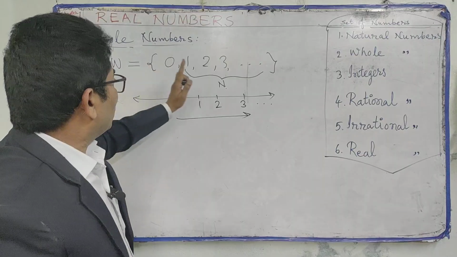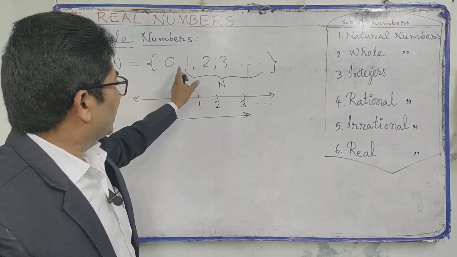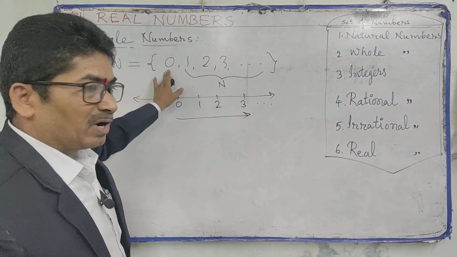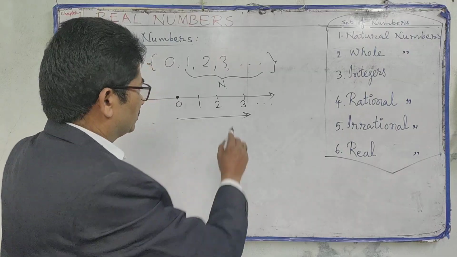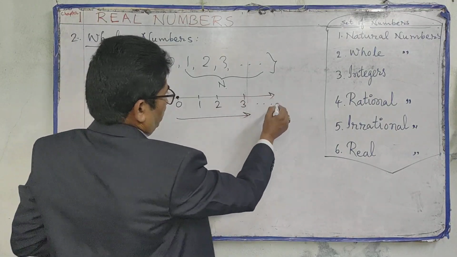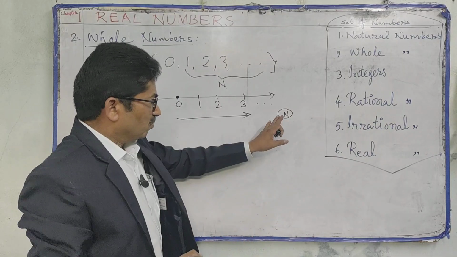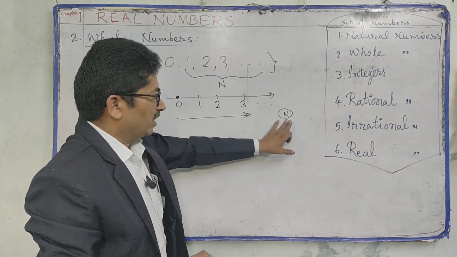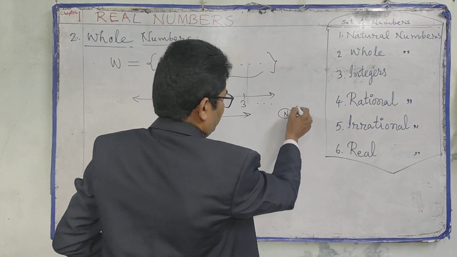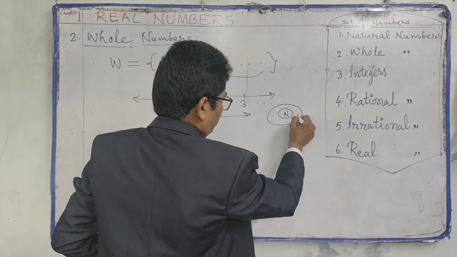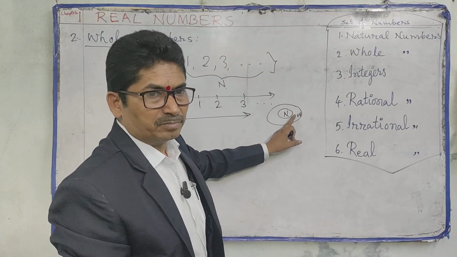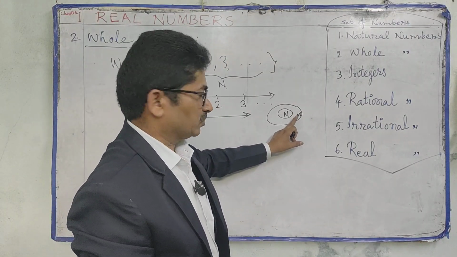But not all whole numbers are natural numbers, since 0 is not a natural number. Natural numbers are in whole numbers, so this is shown as an oval, and wholes.